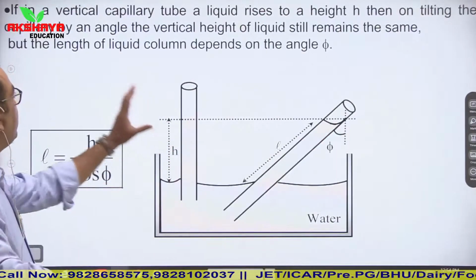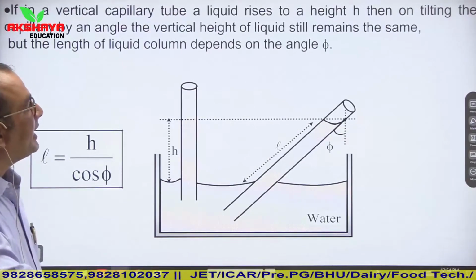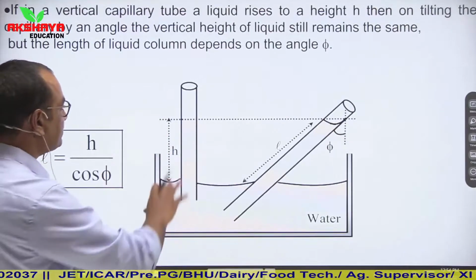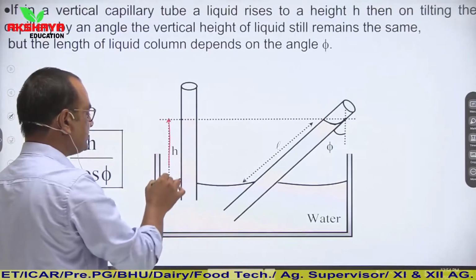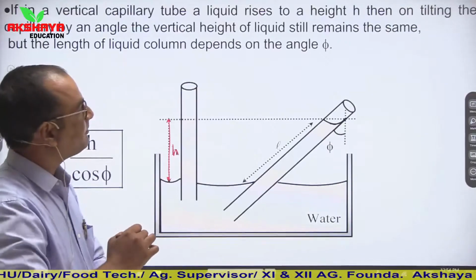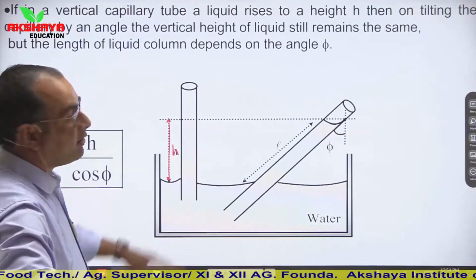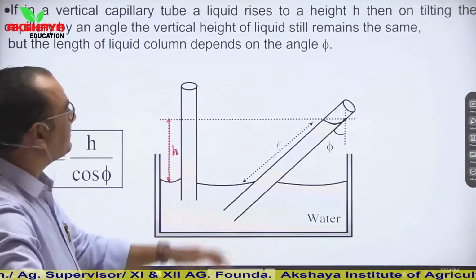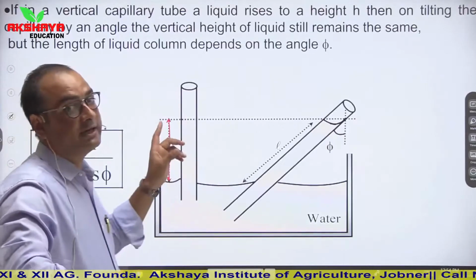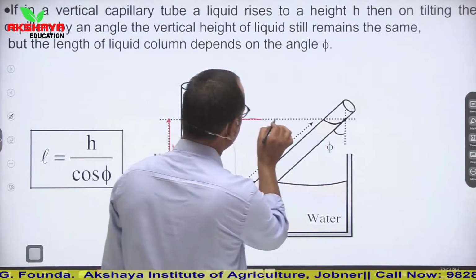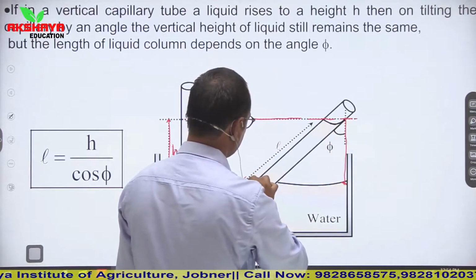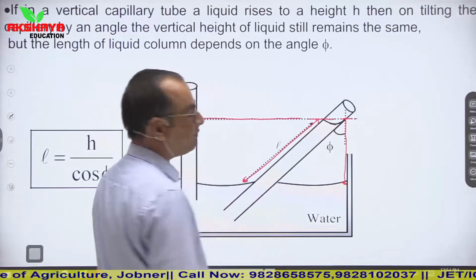Then next point: if in a vertical capillary tube a liquid rises to a height h, let us say this is a vertical capillary tube. In this vertical capillary tube, water level is rising up to a height h. Then on tilting the capillary by a certain angle from the vertical, the height of liquid still remains the same. So see from here, this height will remain same.